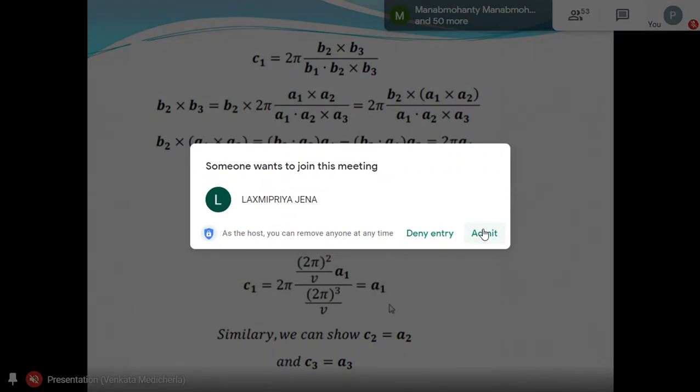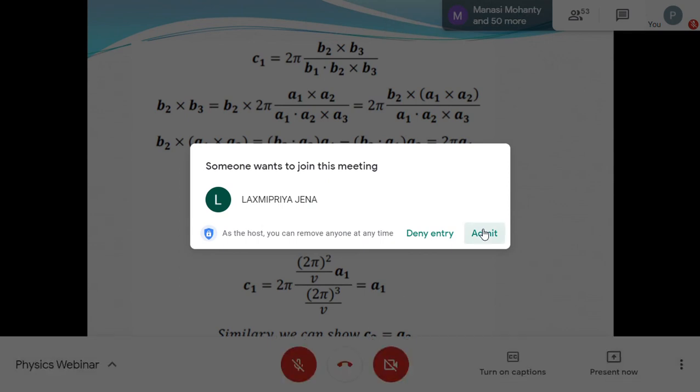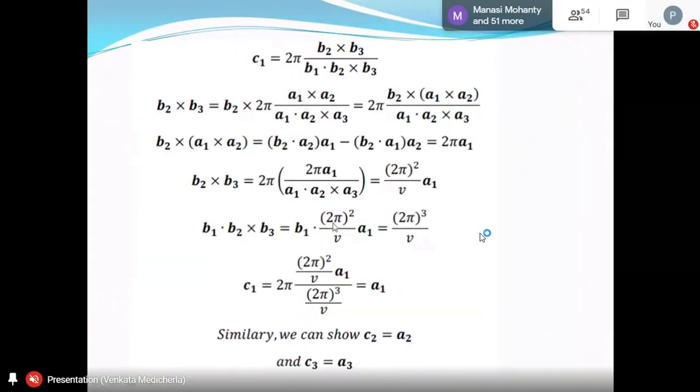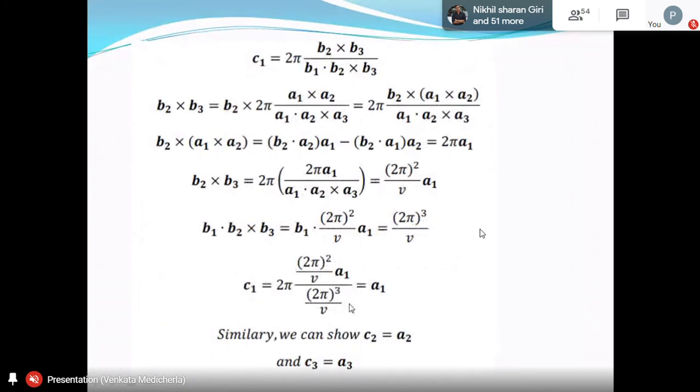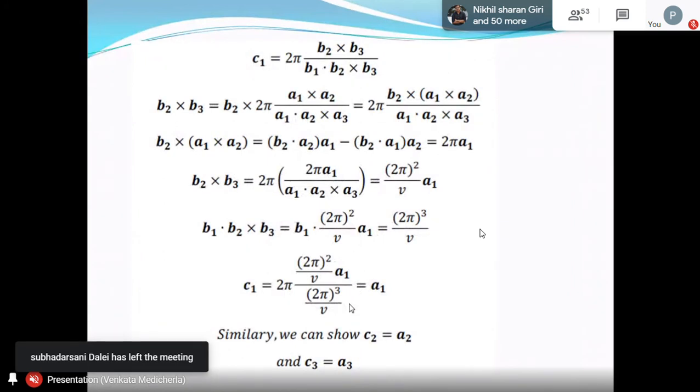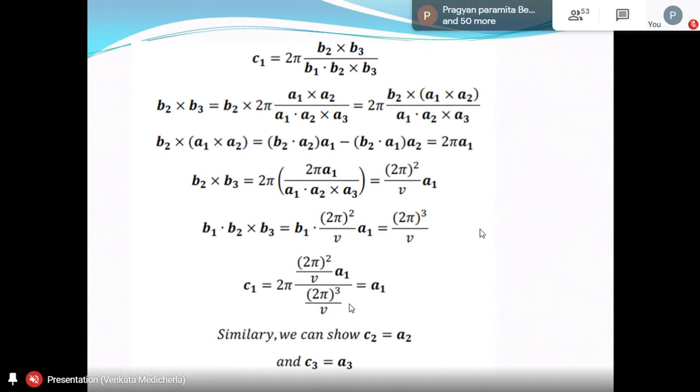To do that, C1 is equal to another 2π is there. That will give (2π)² by V into A1 by (2π)³ by V in the denominator. That just gives you A1 actually. That means C1 is equal to A1. If you just take the reciprocal of the lattice formed by A1, A2, A3, that is B1, B2, B3. If you again reciprocate it, you will get back to the original lattice. C2 is equal to A2. In the same way, C1 is equal to A1 you have proved.